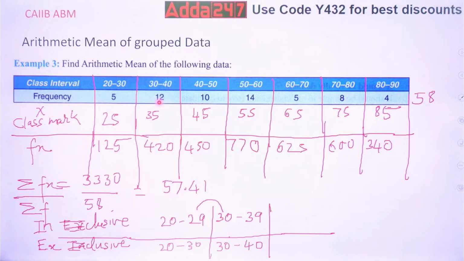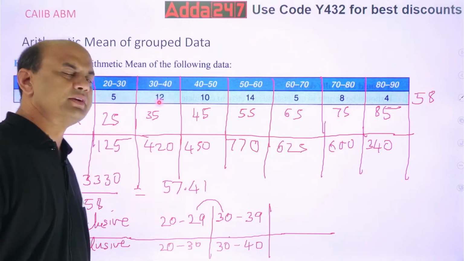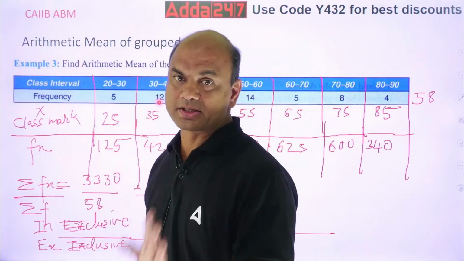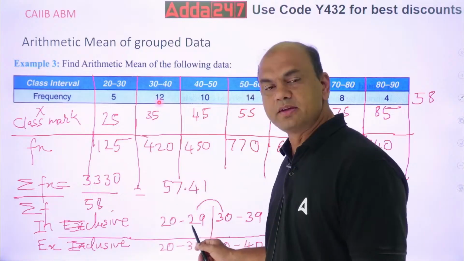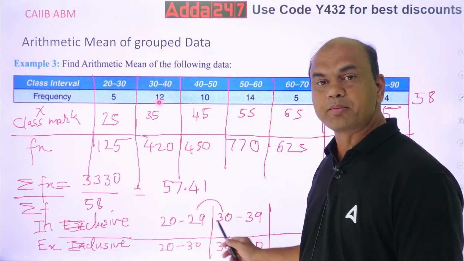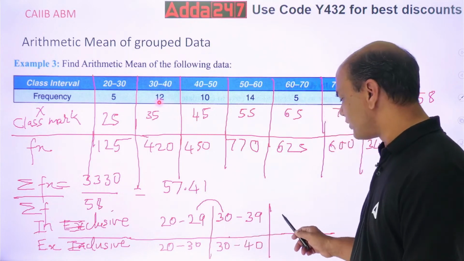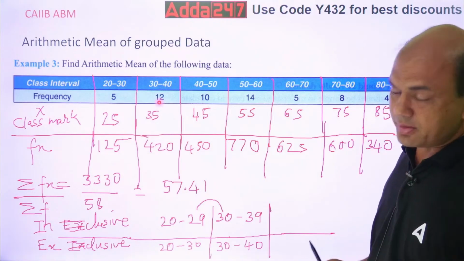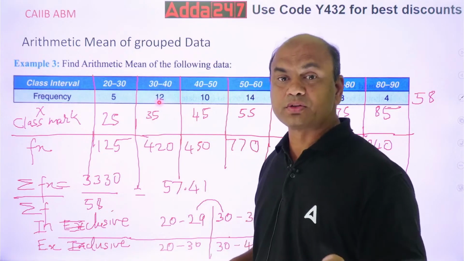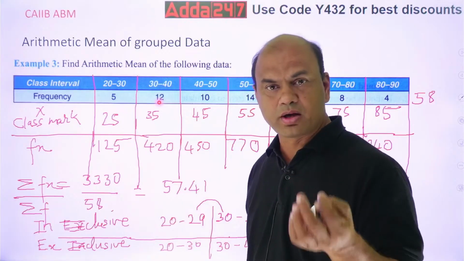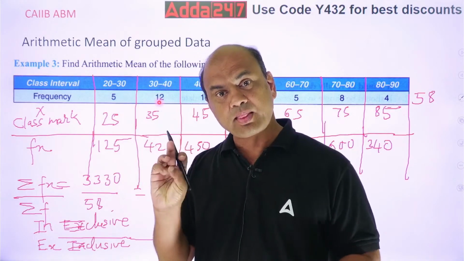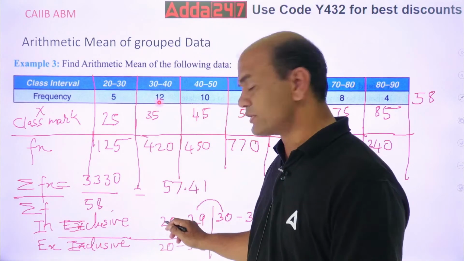See, I have explained it below. Inclusive always means the ends are not matching. Ends are not matching means, see this, 20 to 29, 30 to 39. There is a gap between 29 and 30, a gap of 1. Similarly, further it will be 40 to 49, 50 to 59. But remember, the number of elements here is also 10. Because inclusive means you start from 20: 20, 21, 22, 23, 24, 25, 26, 27, 28, 29. So 10 elements are there. That's why it's called inclusive.